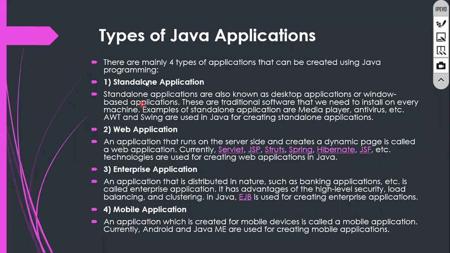Let's go further. Standalone application, web application, enterprise application. So here, Enterprise Java Bean, we will call this one Enterprise Java Bean. Very, very popular one. It provides high level security, load balancing as well as clustering. The servers I showed you, that is one cluster.